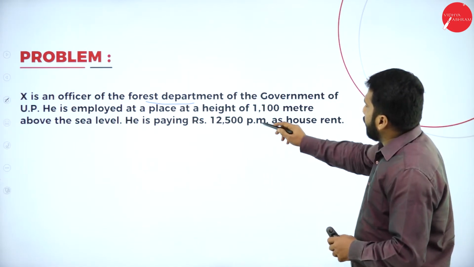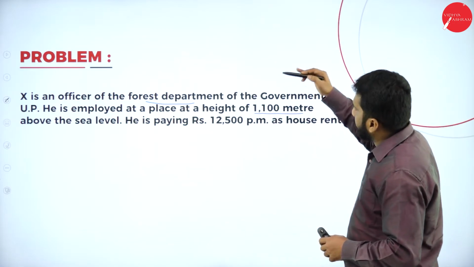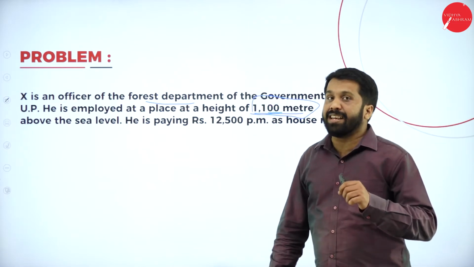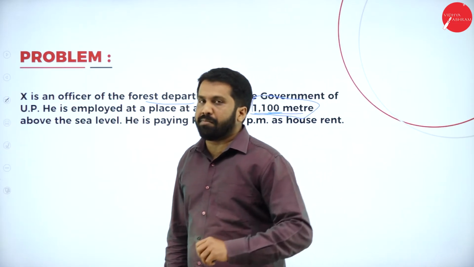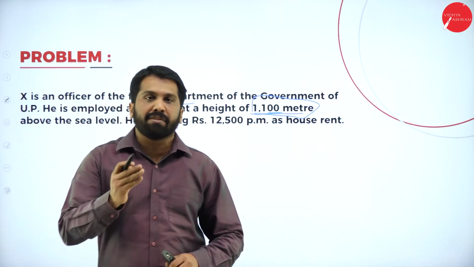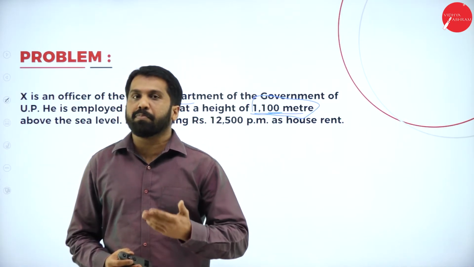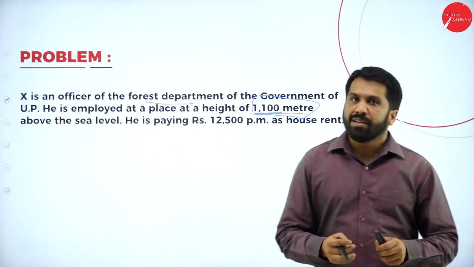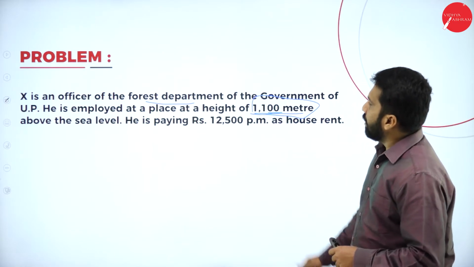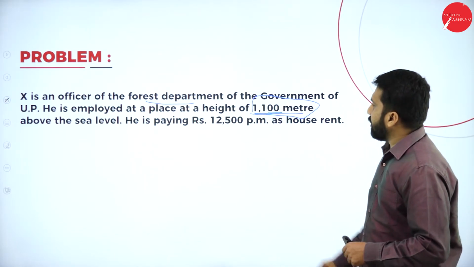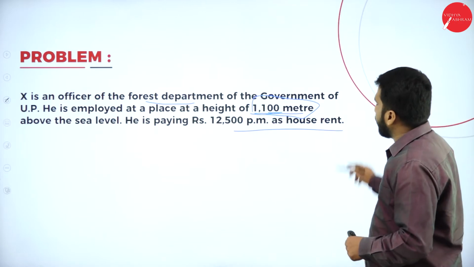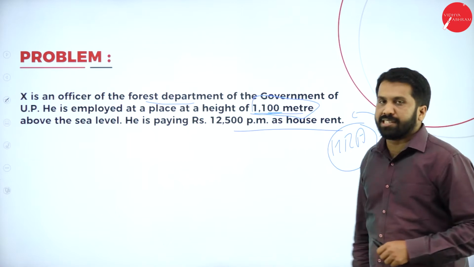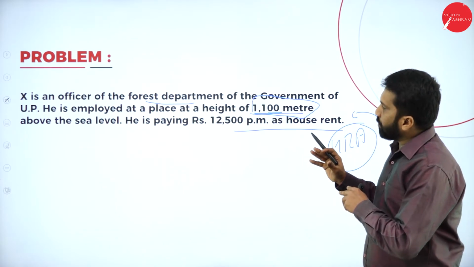Now, the height of the place is 1,100. Why is the height given? Because it is a hill area. If it is a normal city, your expenses will be less. If it is a hill area, you are supposed to spend more because of the place and the locality, your expenses will be more. Above sea level, he is paying 12,500 for house rent. For HRA calculation, you are supposed to take this one. Hope you understood. So the adjustments are very simple.